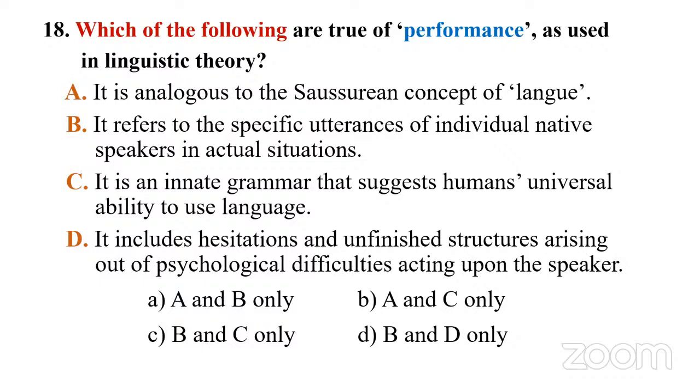If you have some idea, so when we say performance, it's like a practical thing, something that happens in a real situation. Even if you don't know this concept, you can come up with your own theory on the spot based on that word itself. Performance, you perform somewhere. So it has something to do with the actual situation. If you come to that conclusion, then you say option B should be there. Then at least you can eliminate option D.